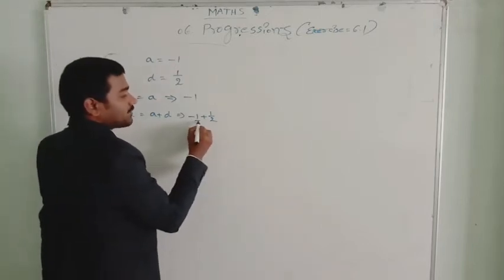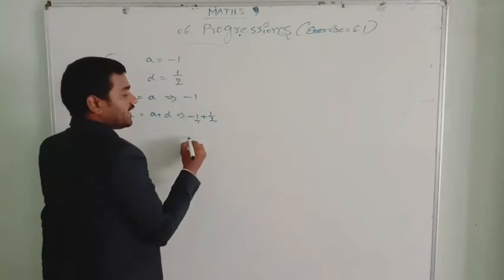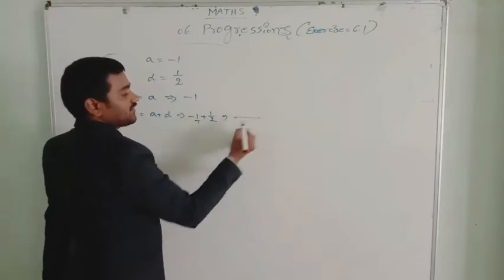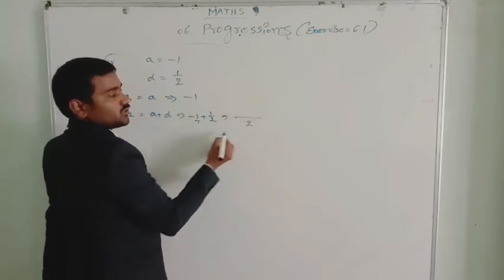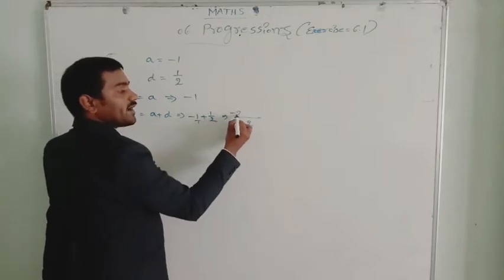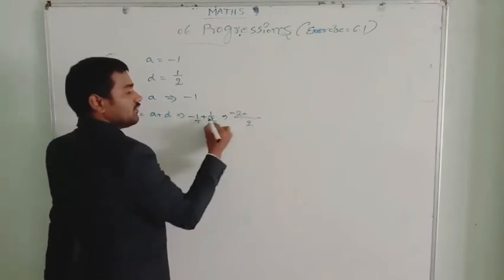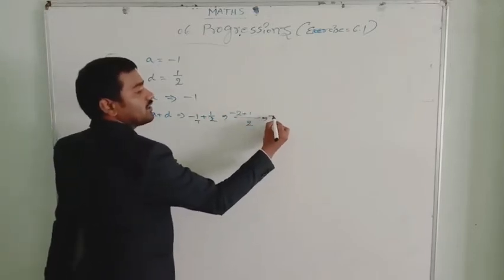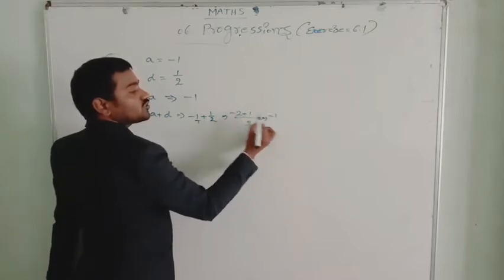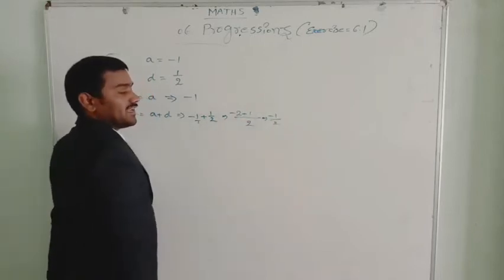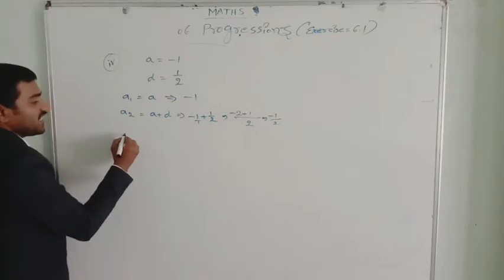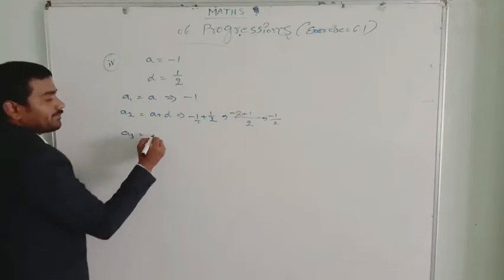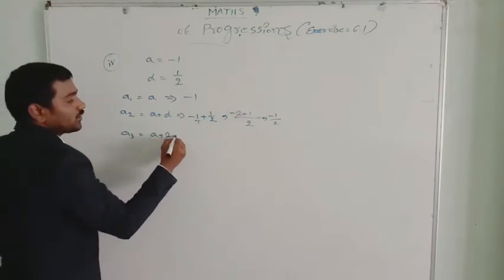Let us write -1 as -1/1 and take the LCM, cross multiplying. 1 into 2 is 2, 2 into -1 is -2, plus 1 into 1 is 1. That equals 1 minus 2, which is -1 by 2. So -1/2. Then A3 equals A plus 2D.